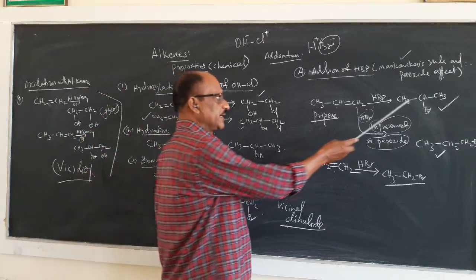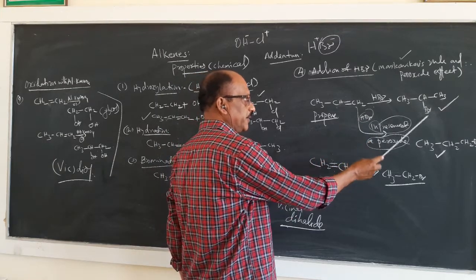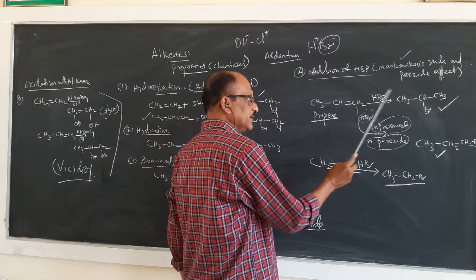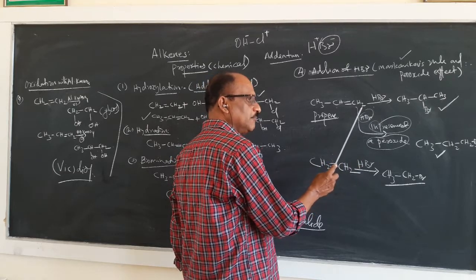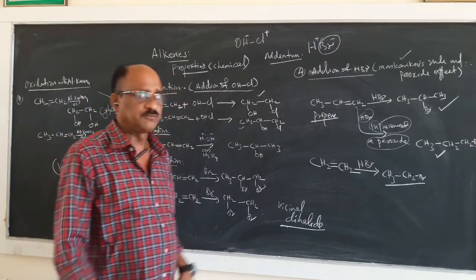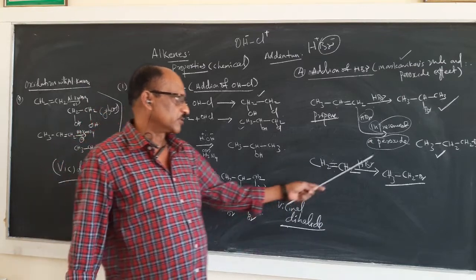Markovnikov's principle is written here: negative part should be added to the least hydrogenated carbon atom. In this case, it is not like that. Negative part of the addendum is added to the more hydrogenated carbon atom. That is just opposite of Markovnikov's. That is known as peroxide effect.